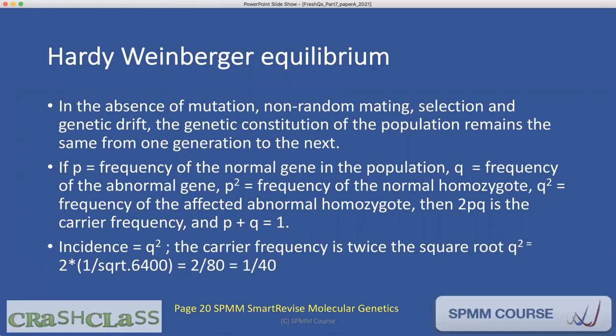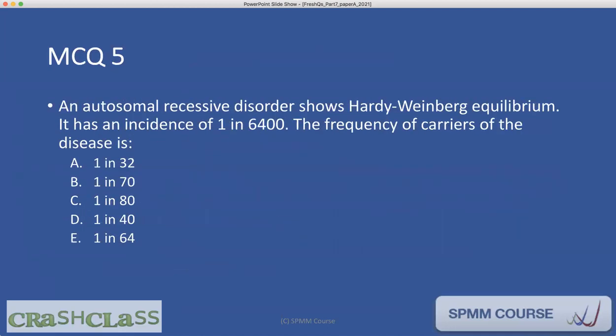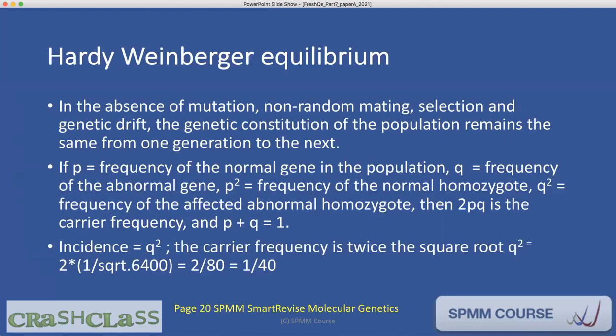So for a given incidence, which is Q square, the frequency of the affected abnormal homozygote. So this is a recessive condition. So people are likely to be affected homozygotes, and the frequency is given as 1 in 6,400. So Q square here is 1 in 6,400. They're asking how many carriers are likely to be present, right? If you look at the question here, the frequency of carriers. So we know Q because Q square is 1 in 6,400. So Q is simply 1 by 80.